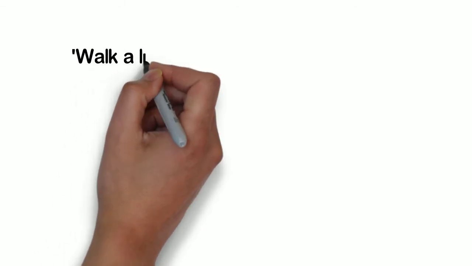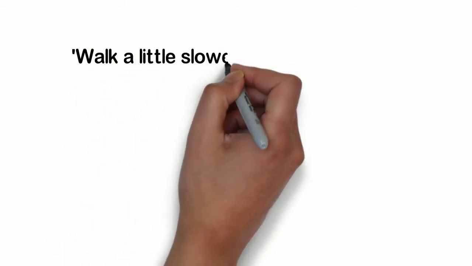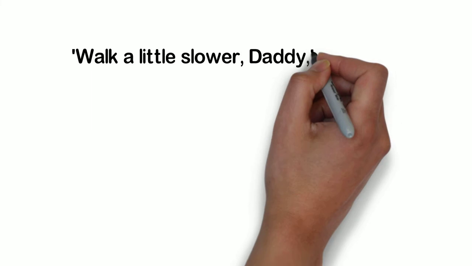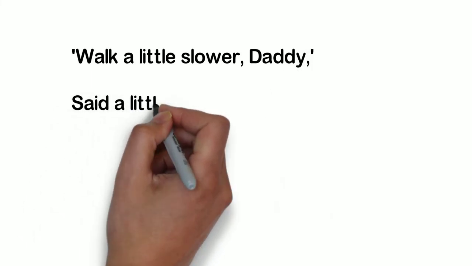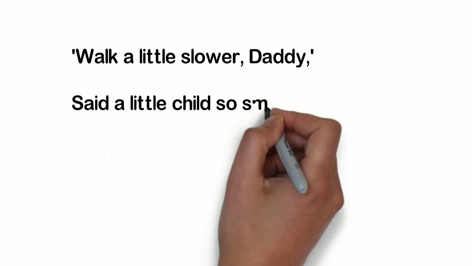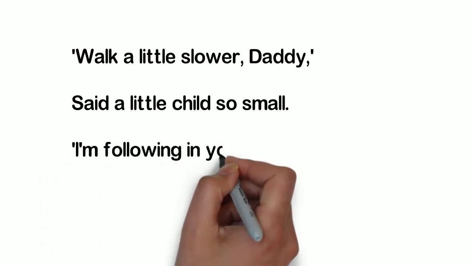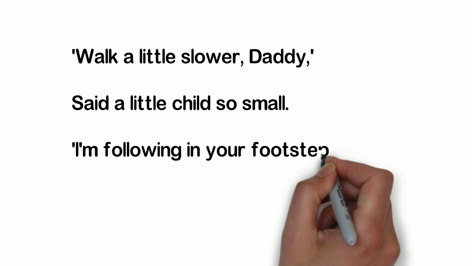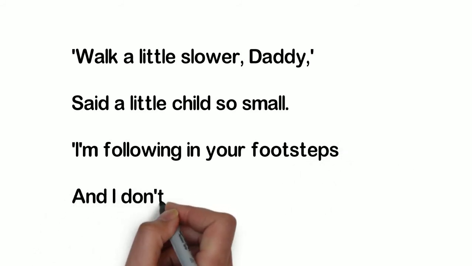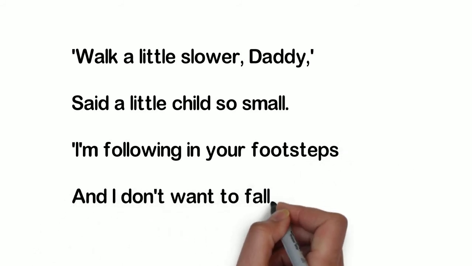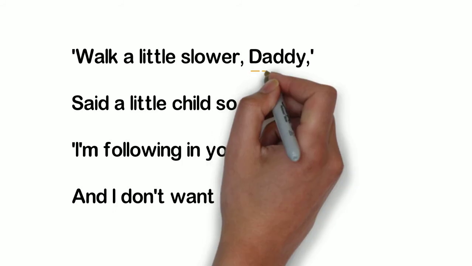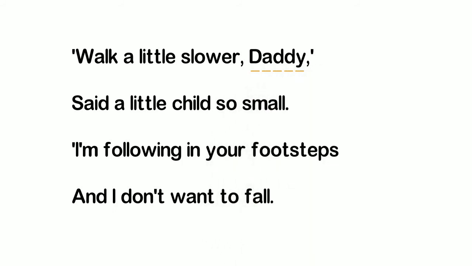For the explanation of this, we will see the first stanza of the poem. See the last word of each line: daddy, small, footsteps and fall. See, there are two words, small and fall, which rhyme with each other. But daddy and footsteps do not rhyme with each other. So, see how to give letters for that.